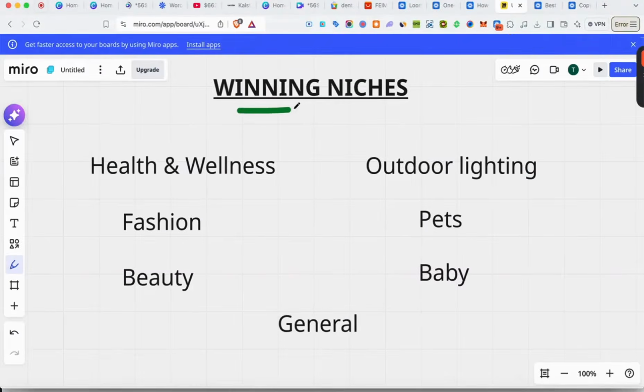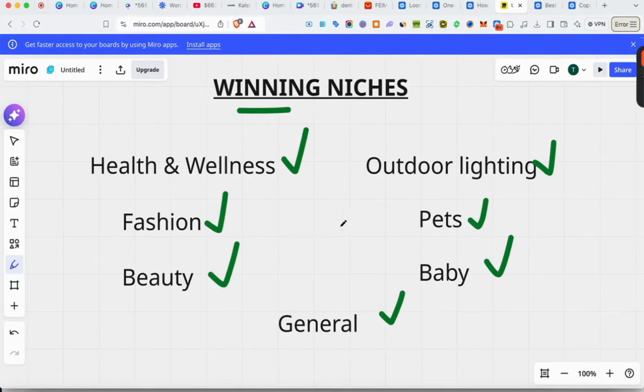All right, so the absolute best niches for Google Ads drop shipping. We have health and wellness. We have fashion, which is a really big one. We have beauty. We have outdoor lighting. We have pets, and we have baby. Now we also have general, which is the combination of all these niches right here.